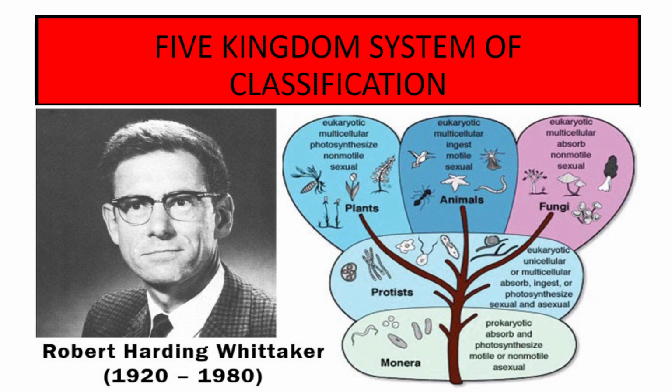So, in this video, students, we will discuss the five kingdom system of classification, which was proposed by Robert Harding Whittaker in 1959. He proposed five kingdoms on the basis of mode of nutrition, mode of reproduction, cellular structure, body organization, etc. And the five kingdoms proposed by him are